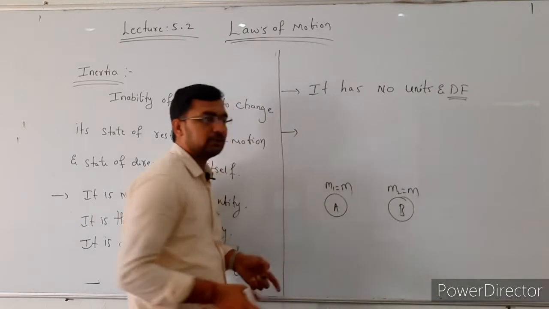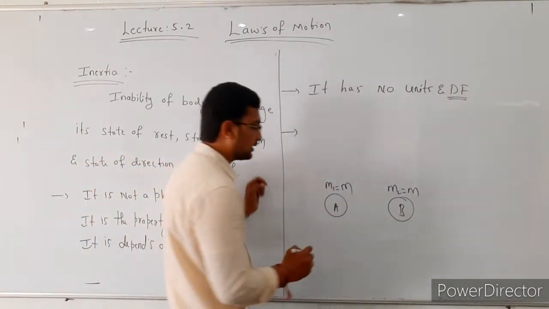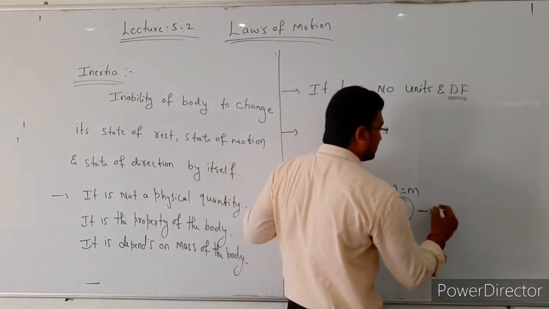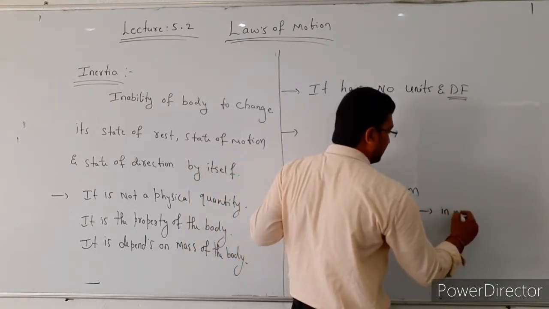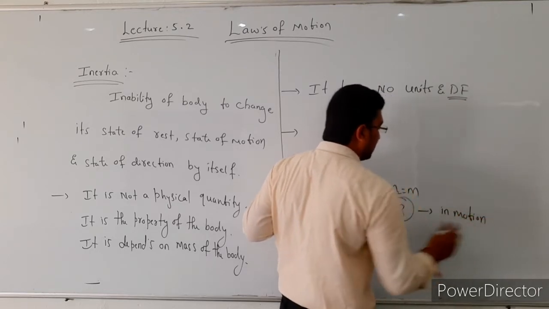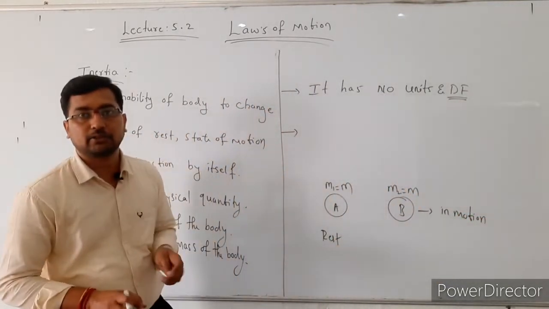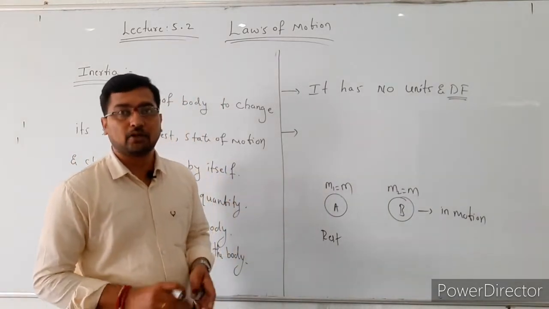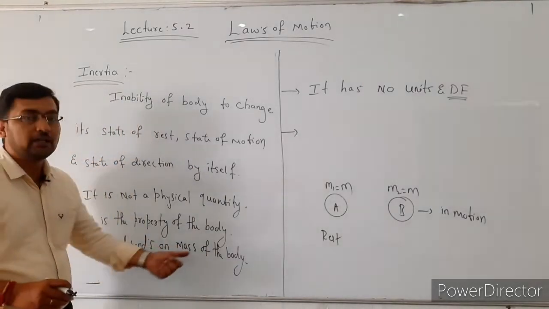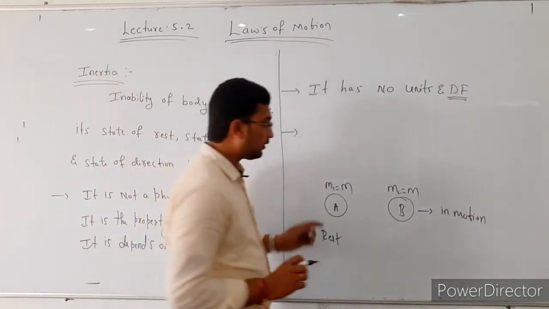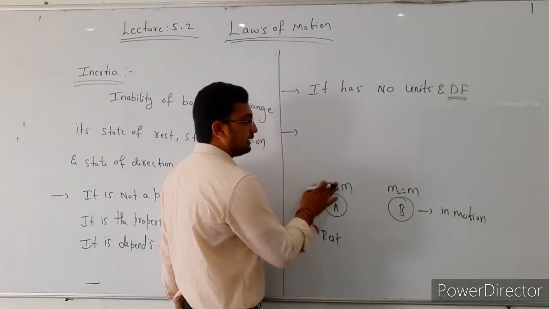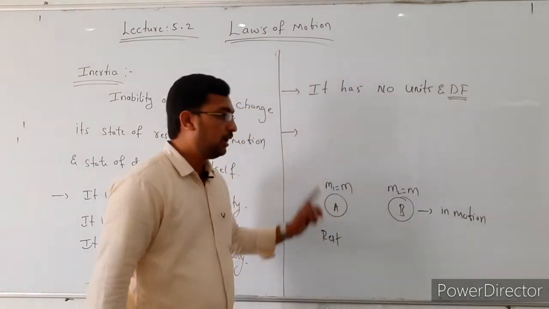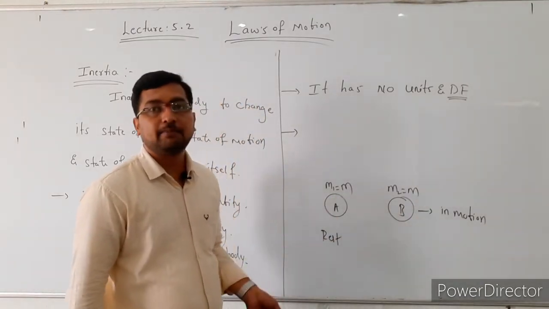In this case, both bodies have the same mass, but the first body is at rest and the second body is in motion. So the inertia for both bodies is the same, because inertia only depends on the mass of the body. The first body mass is m and the second body mass is m, but the first is at rest and the second is in motion, yet both bodies possess the same inertia.